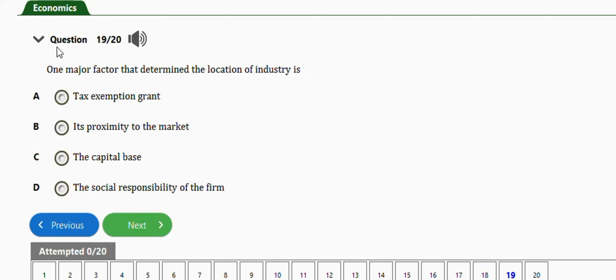It says one major factor that determines the location of industry is we have tax exemption grant, its proximity to the market, the capital base, the social responsibility of the firm. So guys, the right answer is option B, which is its proximity to the market. Last question before I end this video will be this one.